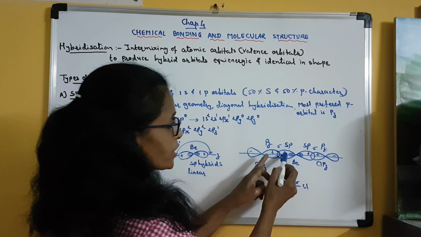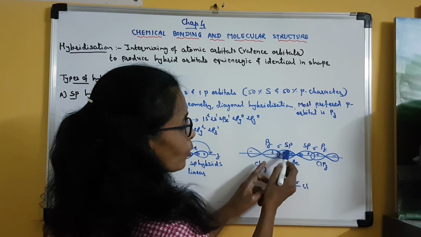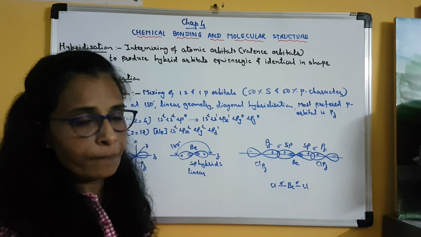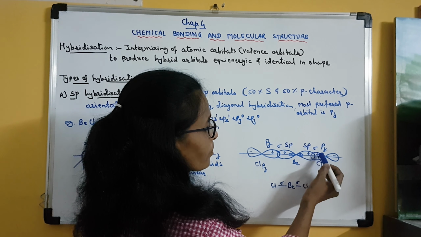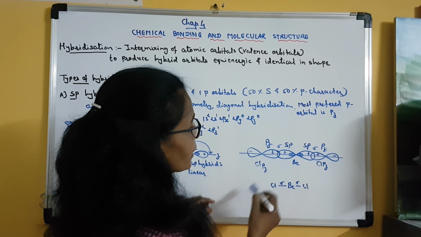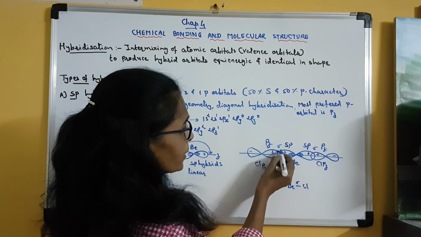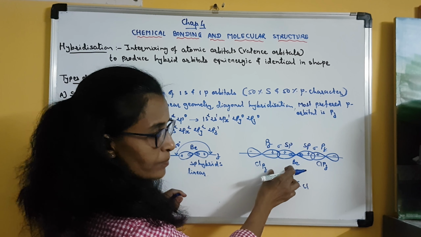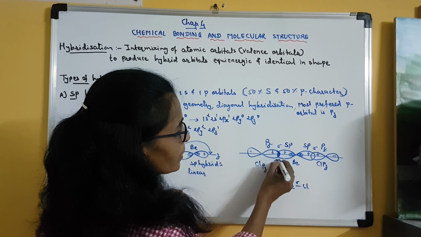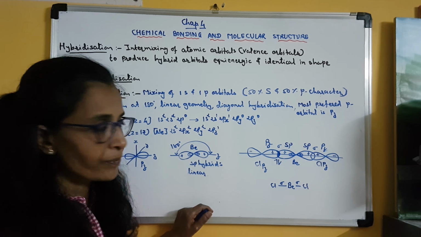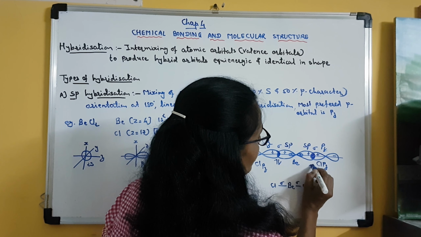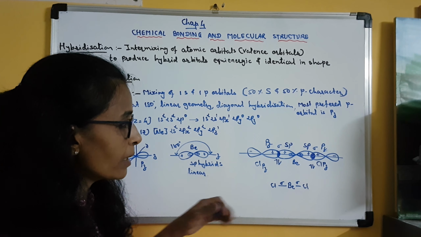Clear? So positive overlap of both the orbitals. One is a hybrid orbital and the other is an atomic orbital. Clear? Similarly, this is a hybrid orbital and this is an atomic orbital. So that is how the overlapping of the hybrid and atomic orbitals of these two atoms will take place. So in this overlap region, there will be the electrons of both the atoms. Clear? Similarly, in this overlap region, there will be electrons of both the atoms, beryllium and chlorine.